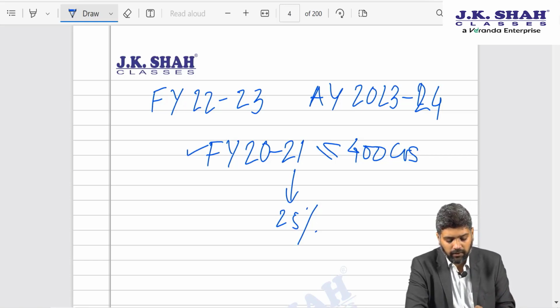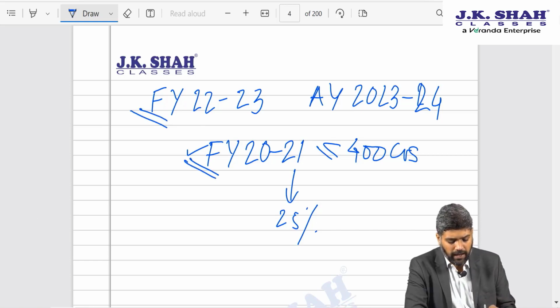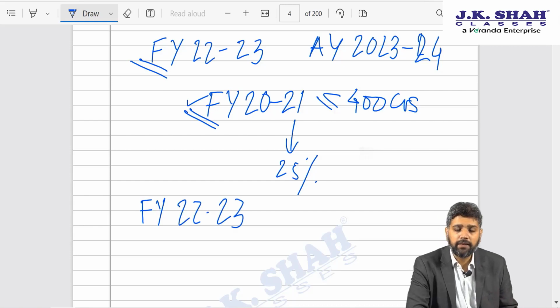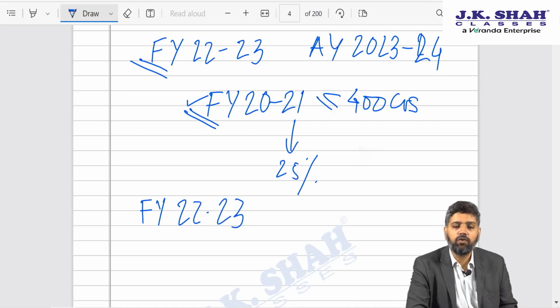is applicable. Now someone may ask me, although I have explained this earlier, that if we are appearing for FY 22-23, then why is it that the government considers the turnover of FY 2021? I have already explained this, friends. In case the government would have said that consider the turnover of FY 22-23, then just imagine a scenario where during the entire year the company does not know what rate of tax is applicable to it.